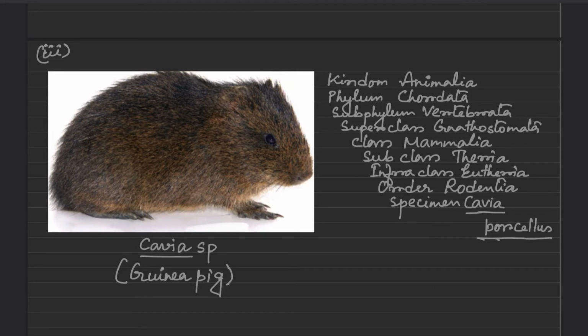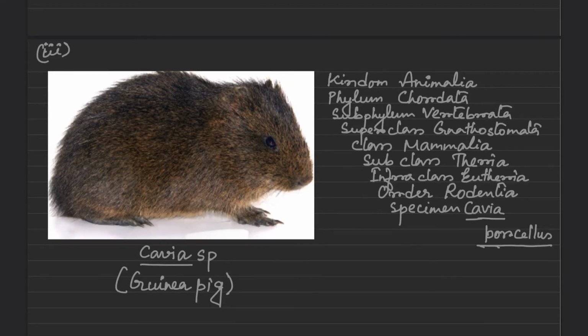Vagina is single. Guinea pig belongs to order Rodentia, whose identifying characteristic is that incisors are chisel shaped. It means incisor teeth are chisel shaped.